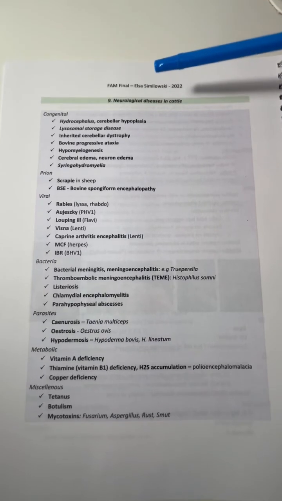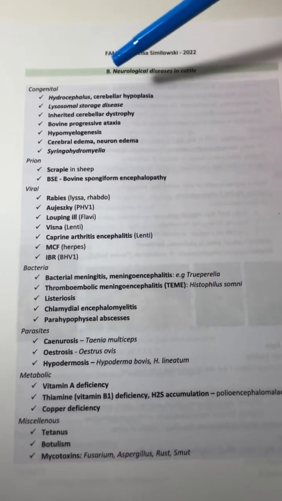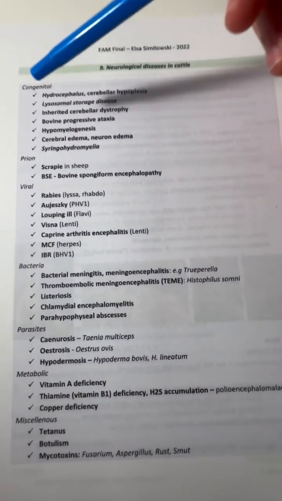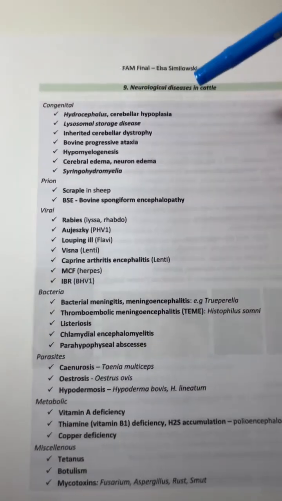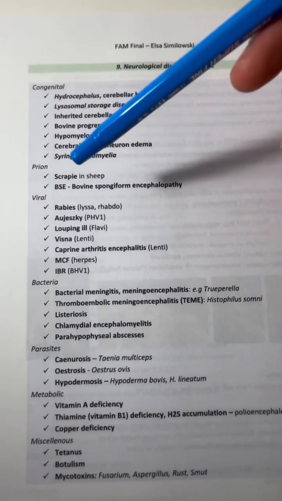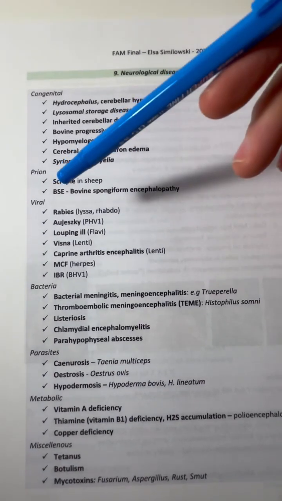The neurological diseases in cattle. The congenital diseases are hydrocephalus as well as cerebellar hypoplasia, as well as lysosomal storage disease and inherited cerebellar dystrophy. The prion neurological diseases are scrapie in sheep and bovine spongiform encephalopathy, also known as BSE.